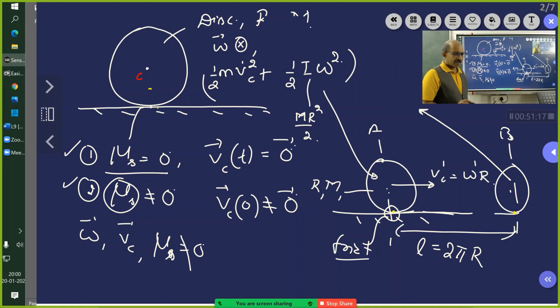See, it will not do work. I'll tell you why. Here you see the particle of the body is here and the particle of the ground is here. Understand? And the frictional force is acting on both the particles.